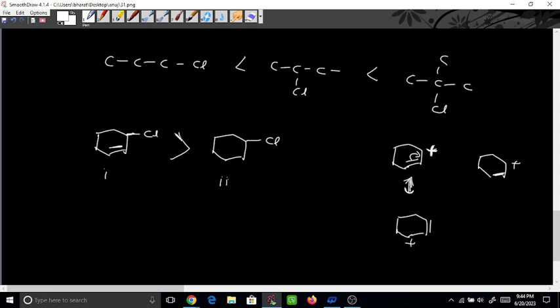For SN1, the rate is dependent only on the substrate, but for SN2 the rate is dependent both on substrate and the nucleophile. Then the nature of substrate: 0 degree will be more favorable because there is less crowding. Then inversion will be there because the nucleophile will be attacking from behind. Got it? So I will try to give a few examples as an assignment to solve before the next class.